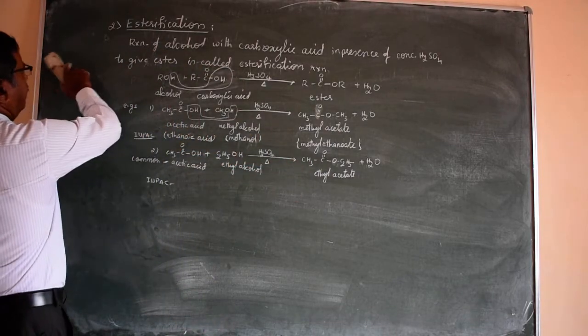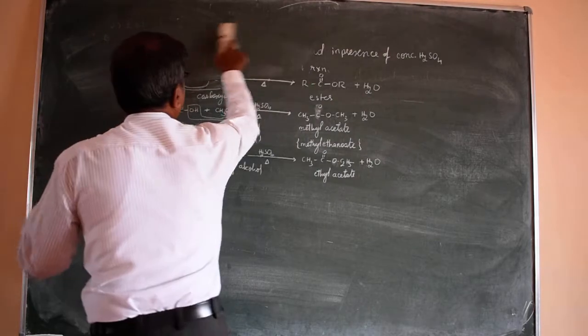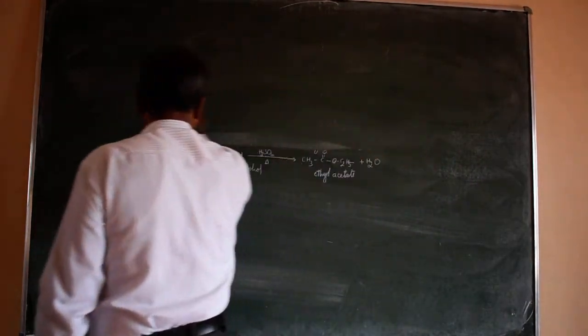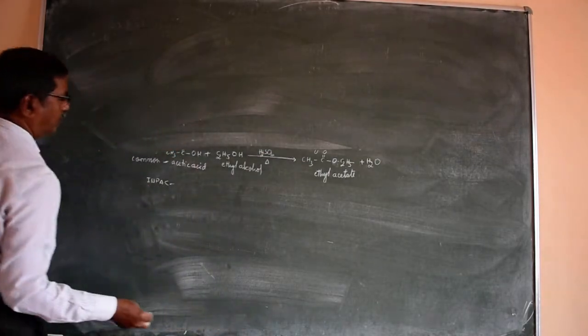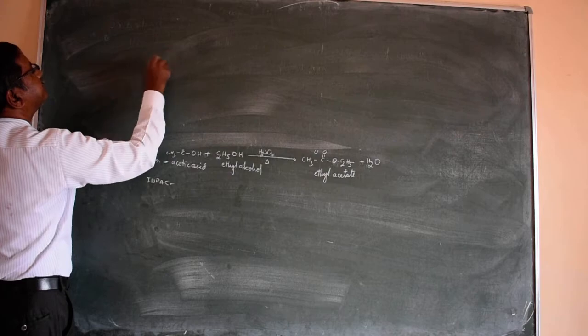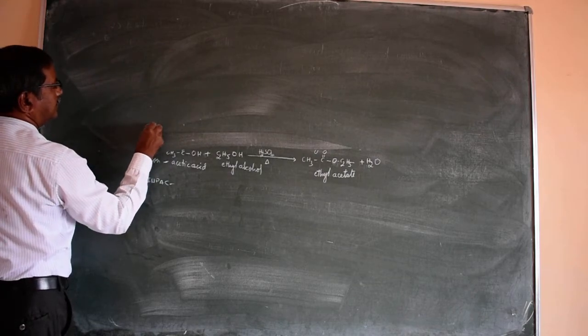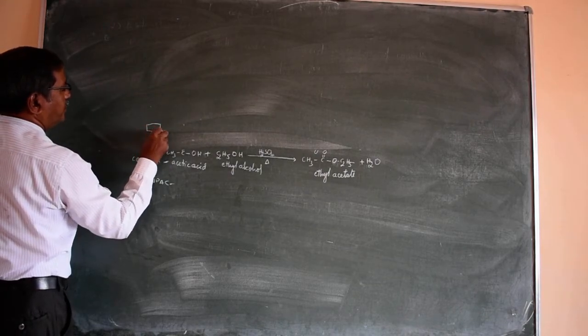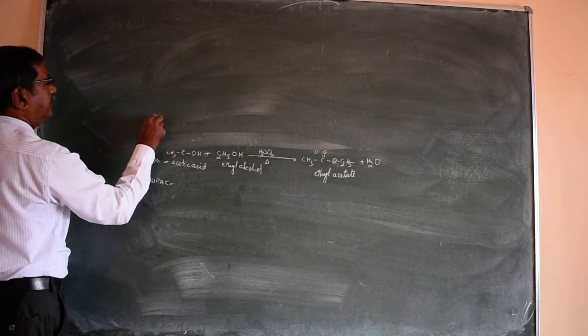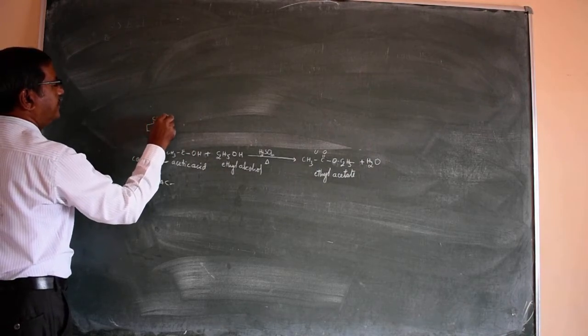Third example for esterification, you can write at home also. The third example is C6H5COOH. Instead of that formula, I am writing the ring structure, the benzene ring.